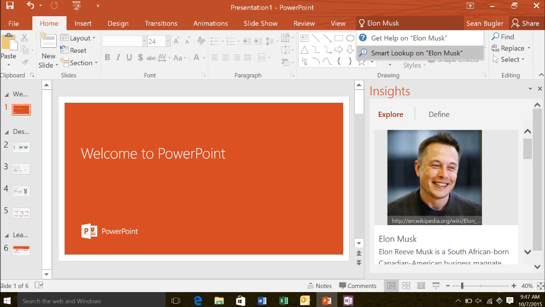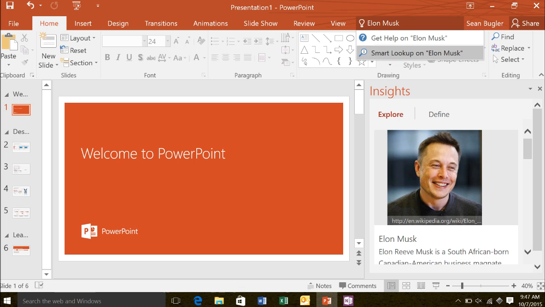So what we're seeing here is the ability to grab that information without ever leaving the program. So it's integrated Bing as well as Wikipedia, image search, Twitter. Wow, I see lots of great stuff. There's a lot of really cool stuff built into this right here, and this is just the beginning of it. This is Microsoft really starting to flex their muscles in terms of the Bing backend that they've been working on for the last few years.